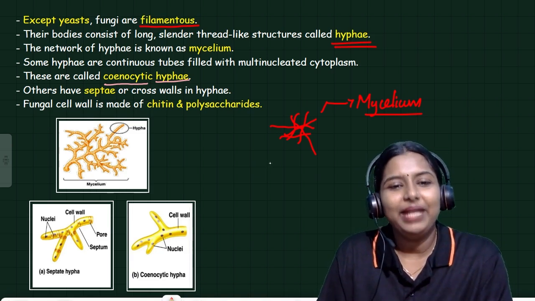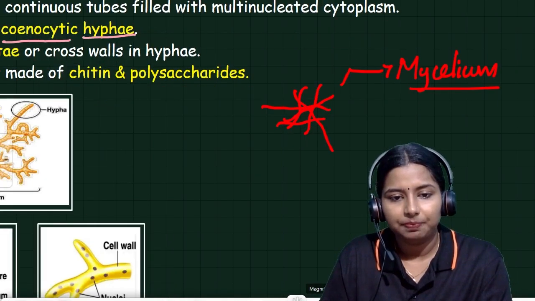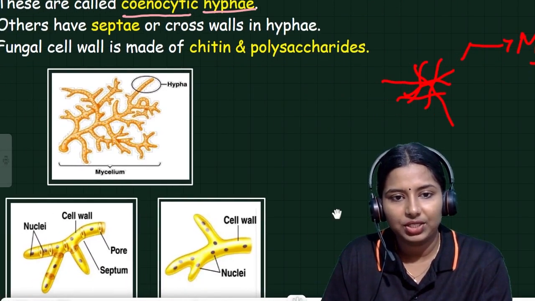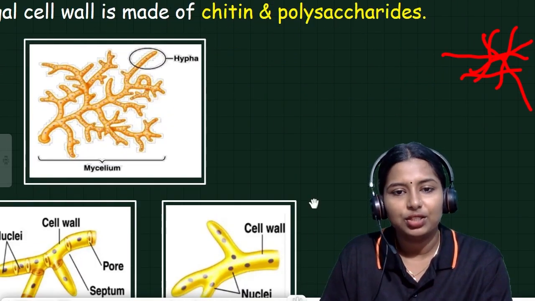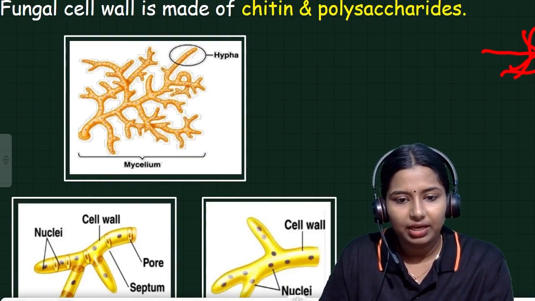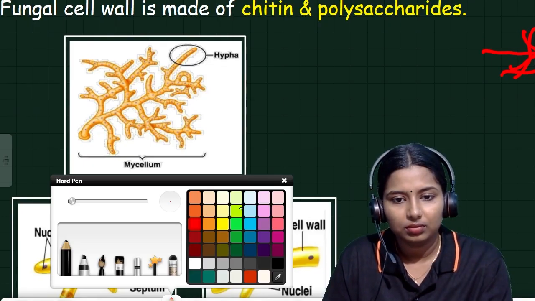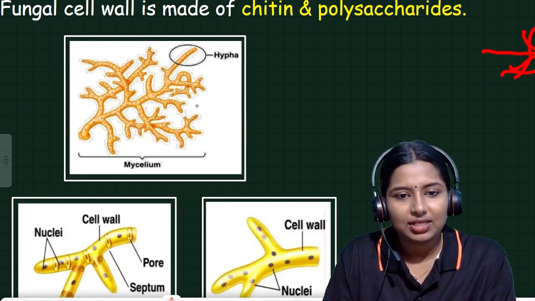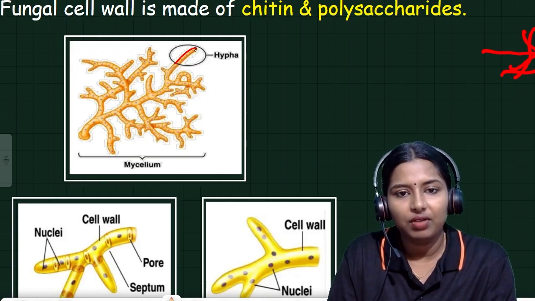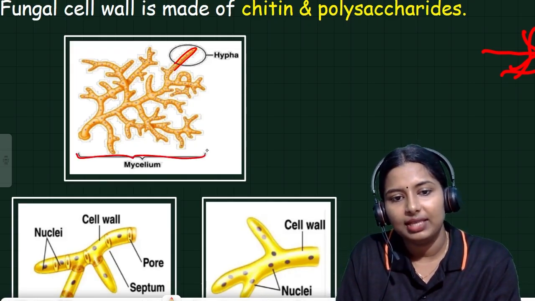Others have septate or cross walls in hyphae. Look at these pictures. Here you can see the picture of hyphae. Let me mark it. The single one is called a hypha and the group of those hyphae is called mycelium.